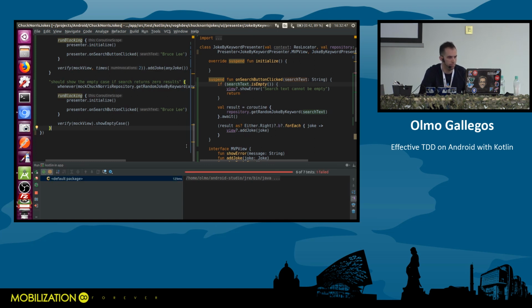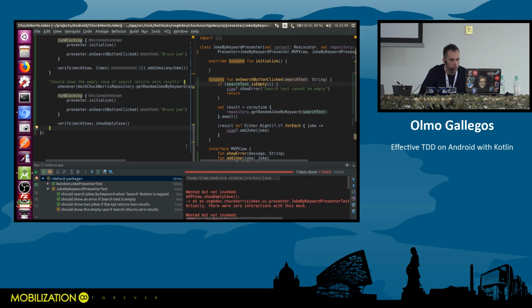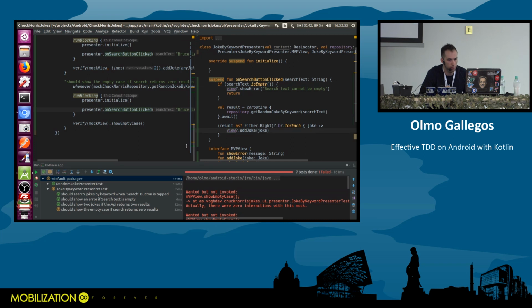Let's make it pass. So, for example, I'm going to assert over this and isEmpty, if isEmpty equals true because it's nullable. And I'm going to show the empty case. And this is nullable as well. Okay. So we should be passing now.